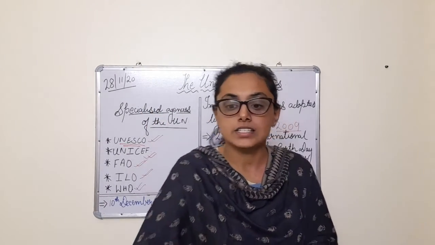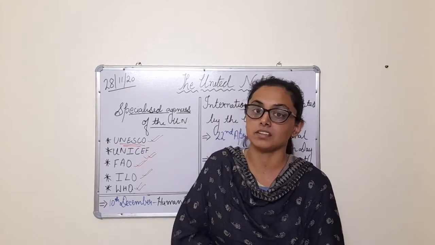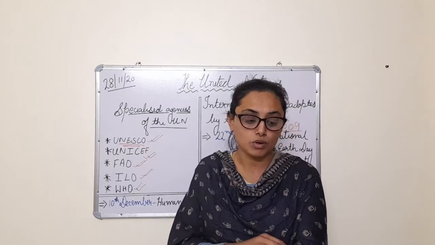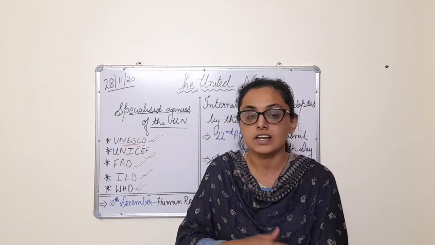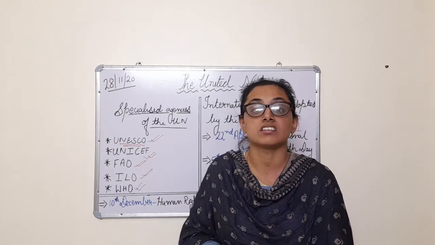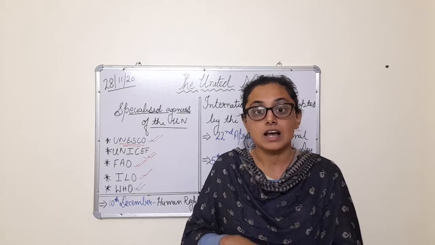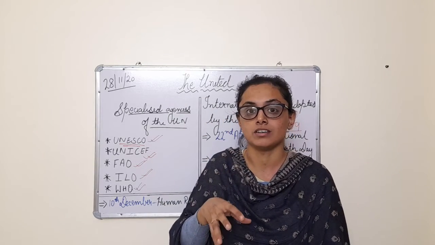Clear? See, children, by this we come to an end to our chapter, the United Nations. One thing I would like you all to do is kindly go through this chapter at home, revise it, because this is a very important and informative chapter for you, as it has vast and deep knowledge.